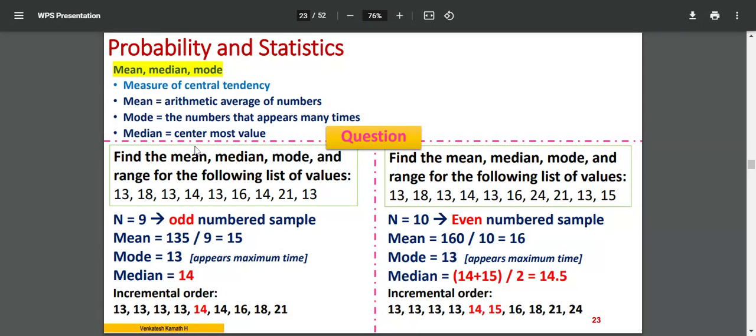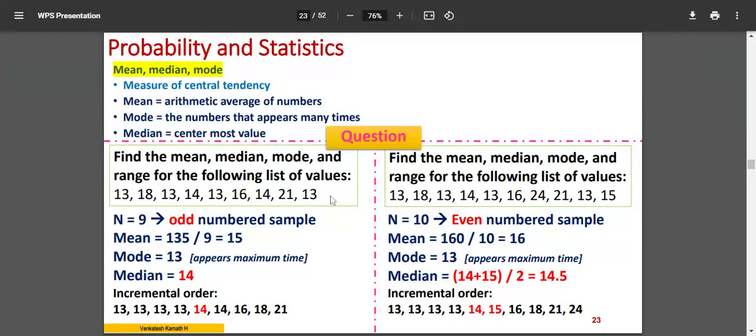So to calculate the mean, it is easy and you know it already. Mode also is easy. The reason is that you just have to find out the value that occurs most among a large number of values. So when you calculate the median, I have some problem. This kind of problem you may expect.